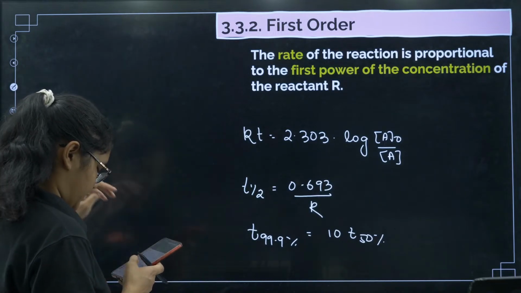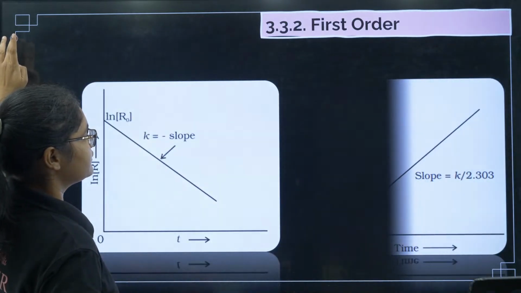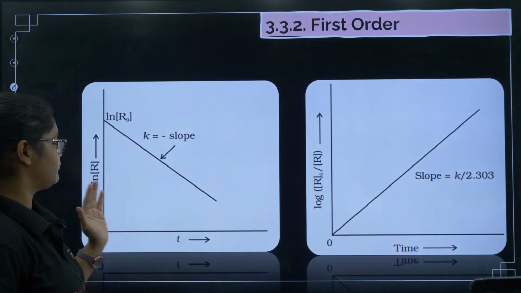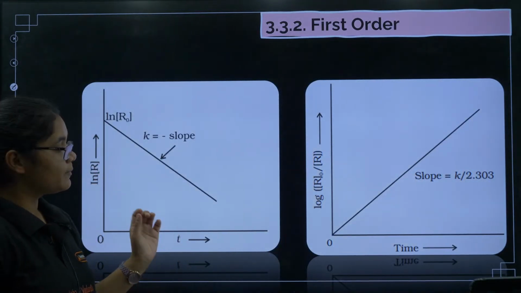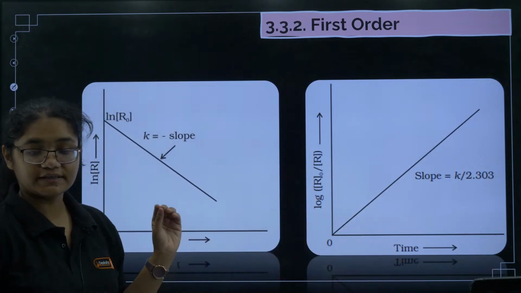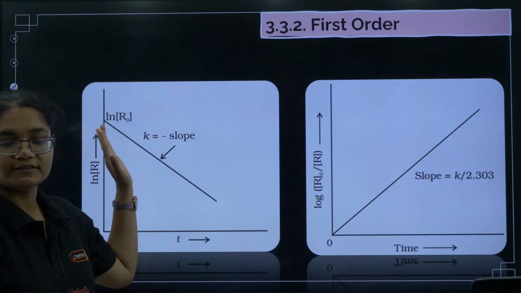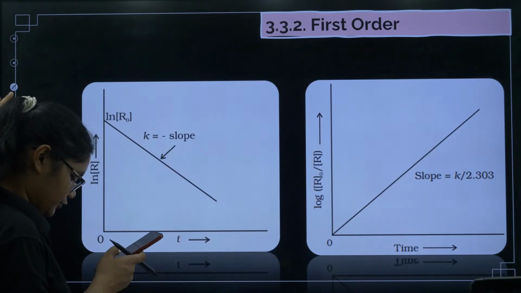Clear? Okay, next we'll come to first order reaction graphs. If you have a graph of ln R versus t, the slope will be negative, and if you have log R naught by R versus t, you will have a positive slope. Please draw this graph and remember it, that can be useful for you.